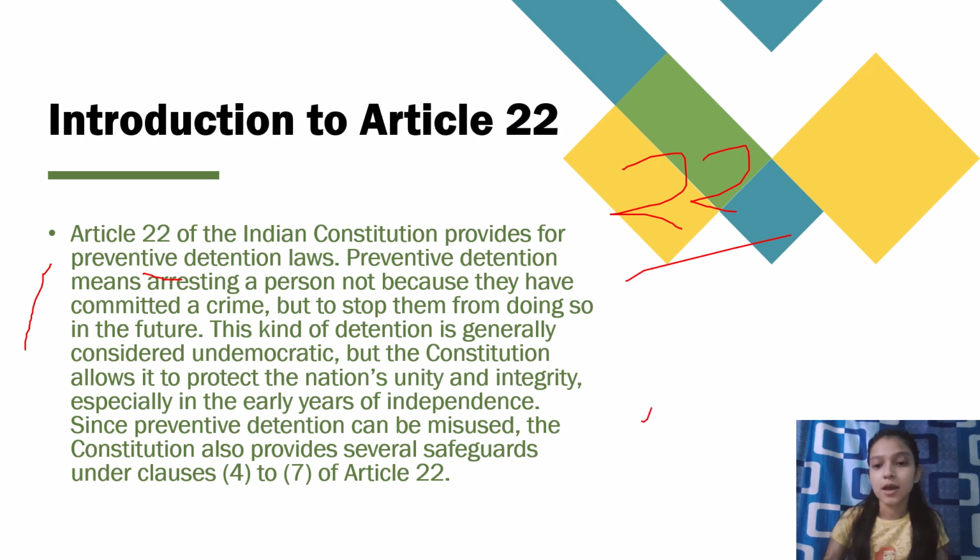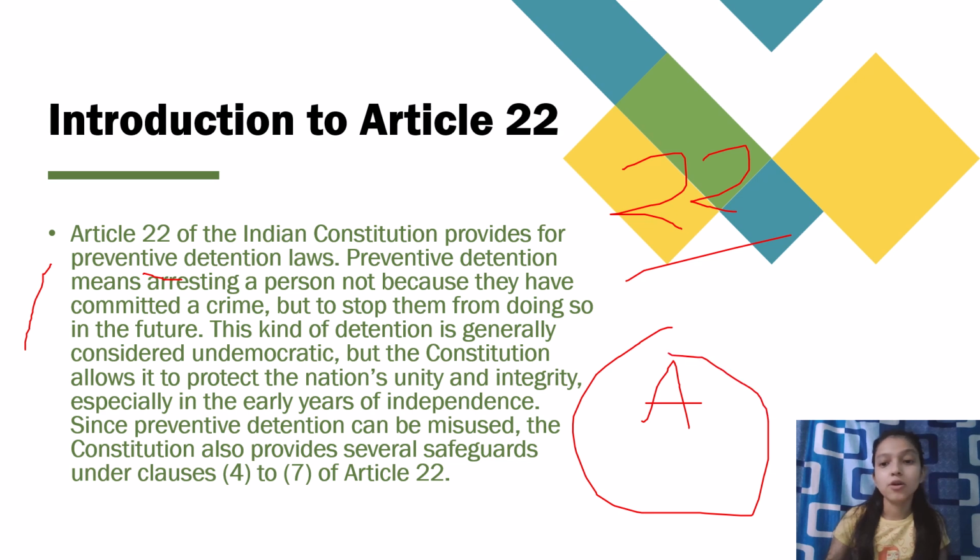If a person has committed a crime, for example, A has murdered a person B, A would be arrested not only for the reason that he has killed a person, but so that he won't repeat his crime in the near future, and for the betterment of the society he has to be arrested. So that is the very reason for preventive detention.